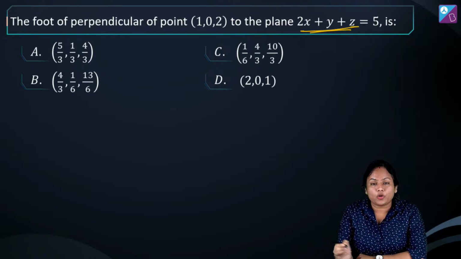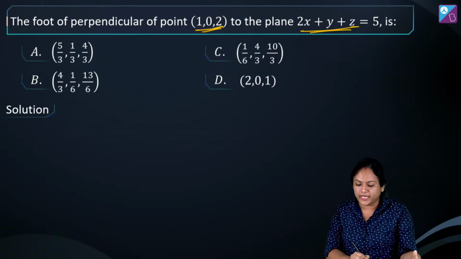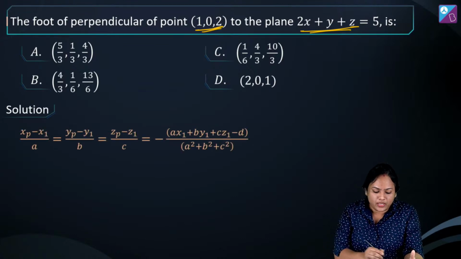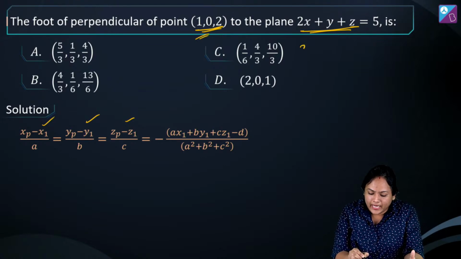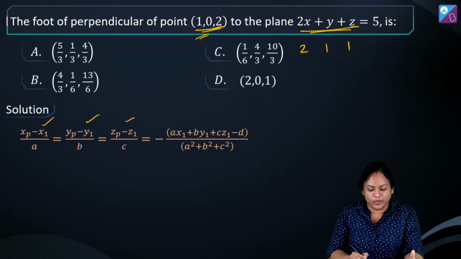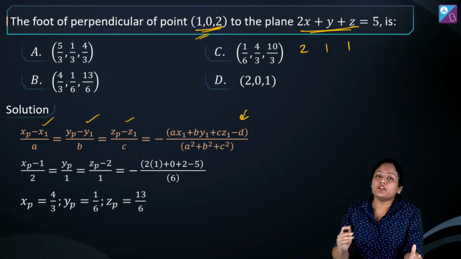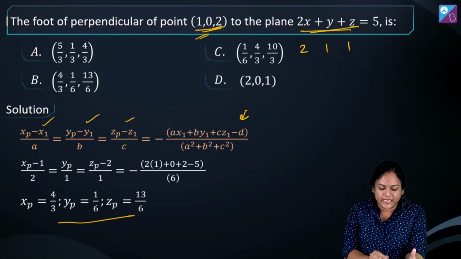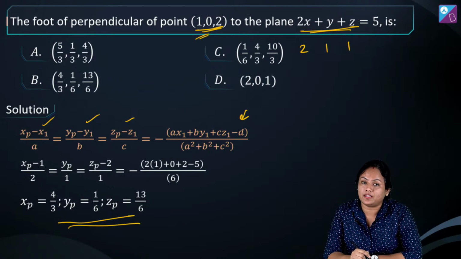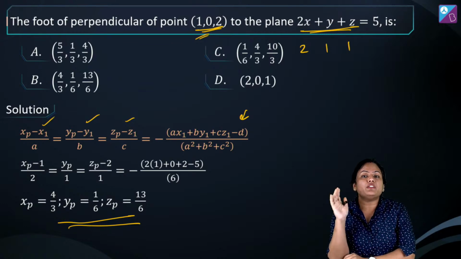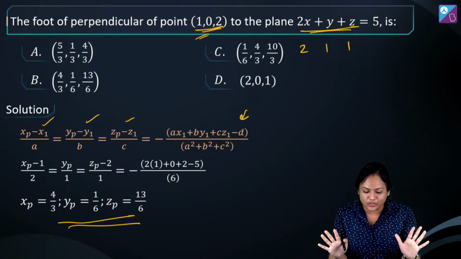We have been asked for the foot of perpendicular of a point on this plane. We will quickly apply the same formula and substitute x1, y1 and z1 as 1, 0, 2, and a as 2, b as 1, c as 1 in this formula. When you do that, our foot of perpendicular finally comes out as 4/3, 1/6, 13/6. Alright, this will be the foot of perpendicular, and you just have to apply the formula, nothing else has to be done.